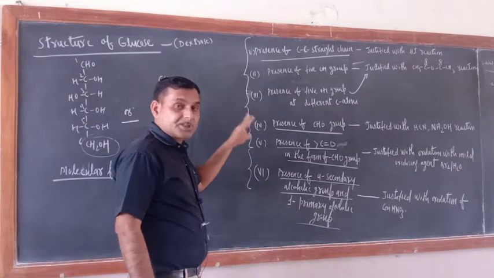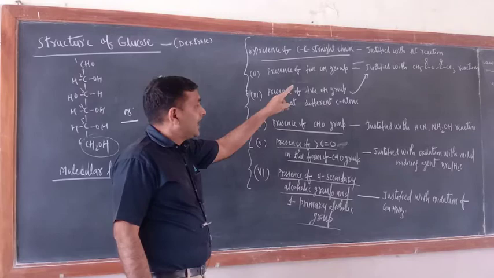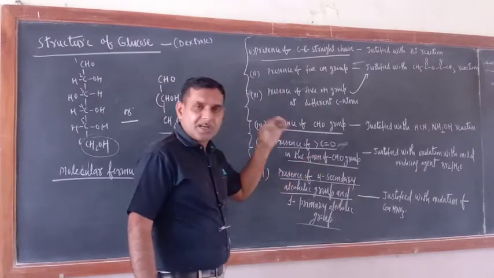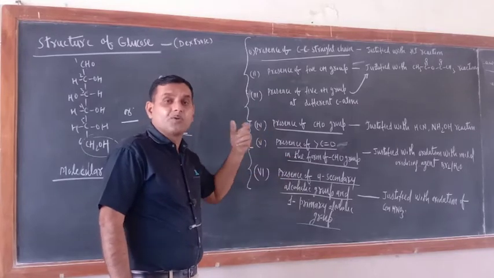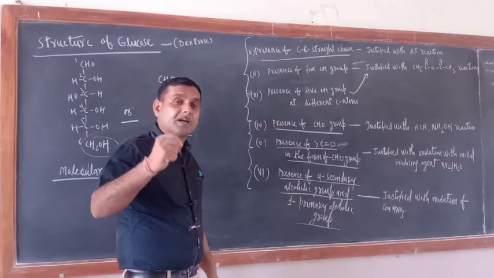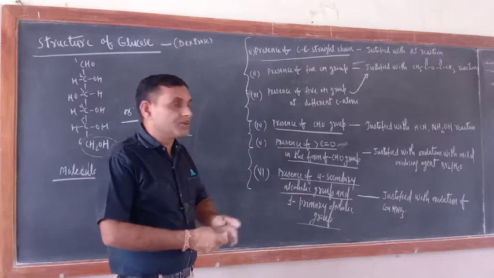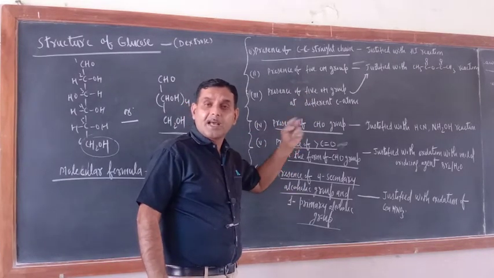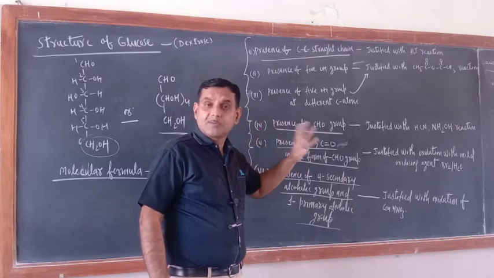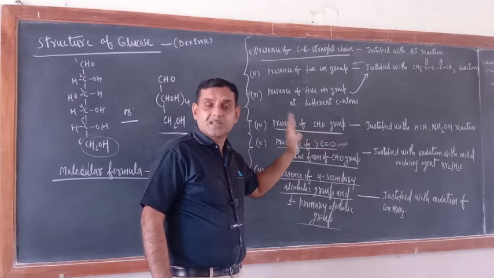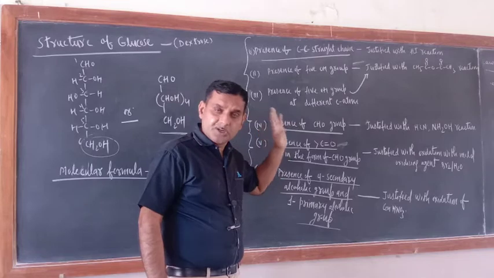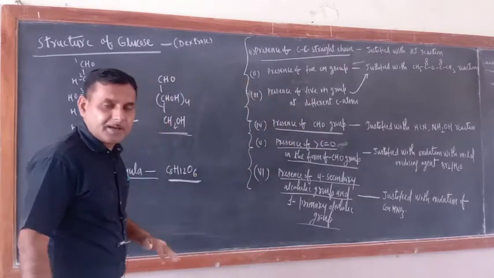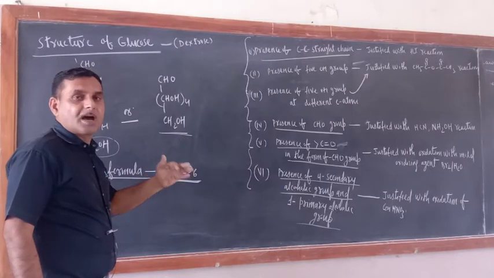The reaction of glucose with HI. Why did I write this separately? Because in an MCQ they may ask how you will justify the presence of a carbon-carbon straight chain in glucose. So you should remember that when glucose reacts with HI, n-hexane is formed, and the formation of n-hexane indicates the presence of a carbon-carbon straight chain in glucose. So the first thing we have to justify is the straight chain of carbon and carbon.